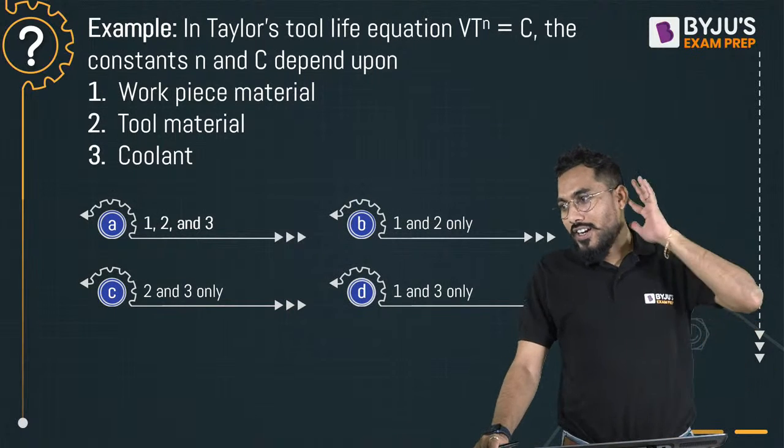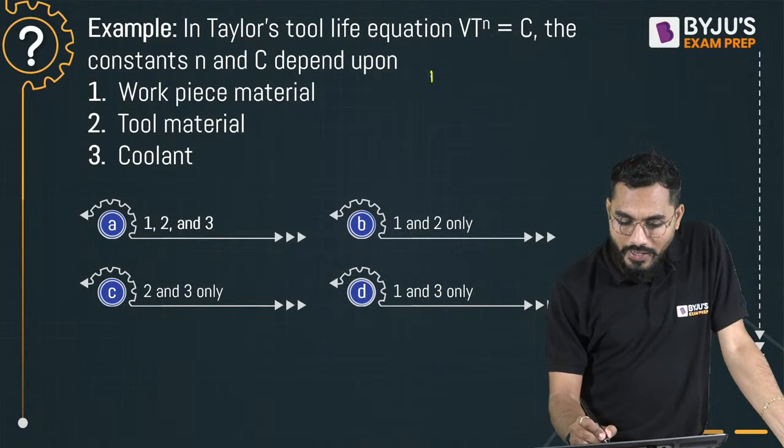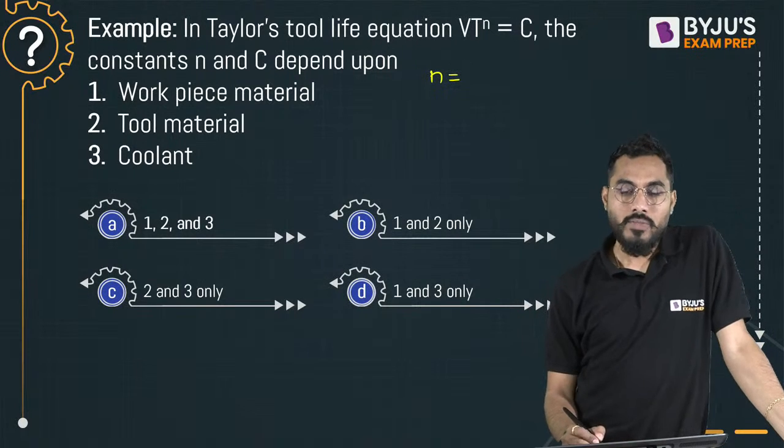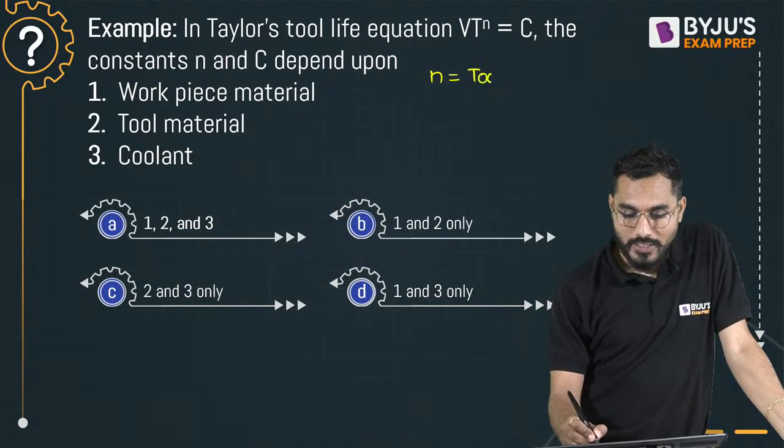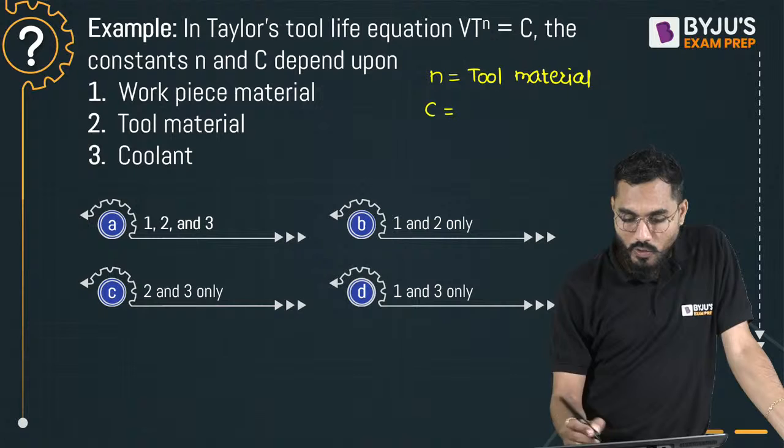Okay, A is the answer. When we talk about n, it is called Taylor's exponent, and it depends upon the tool material. Is it accepted? Yes. If the tool material changes, this value is going to change. And C is called Taylor's constant.